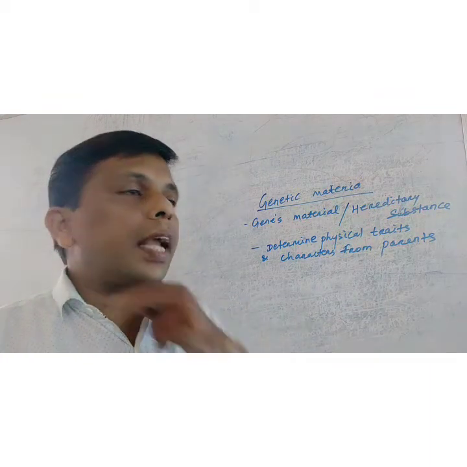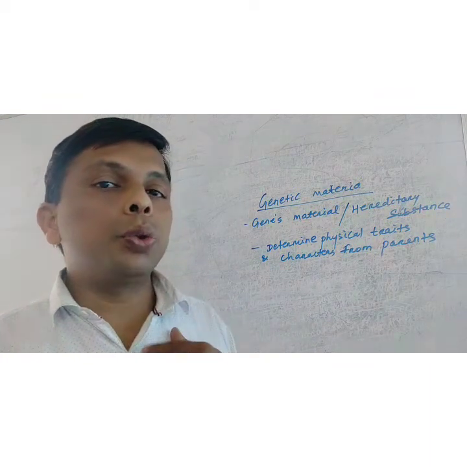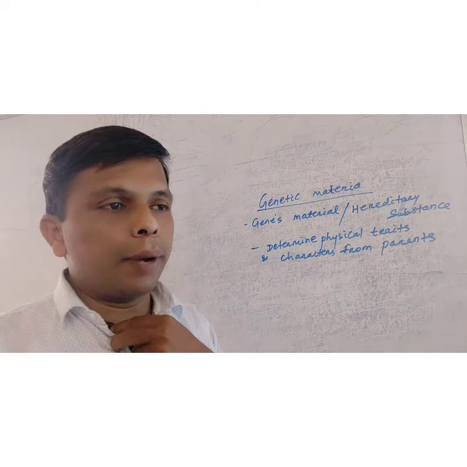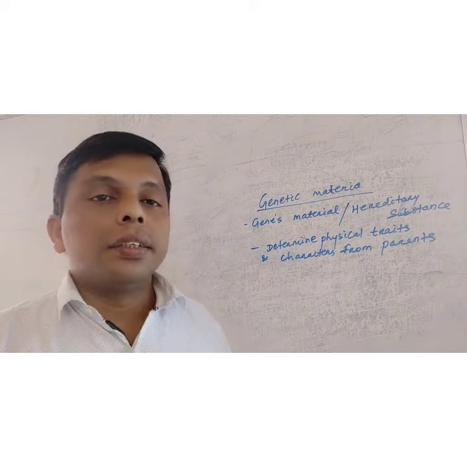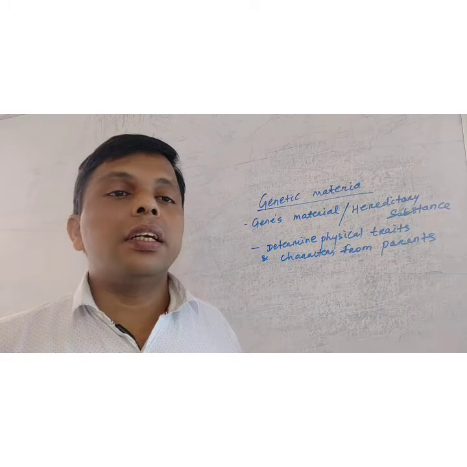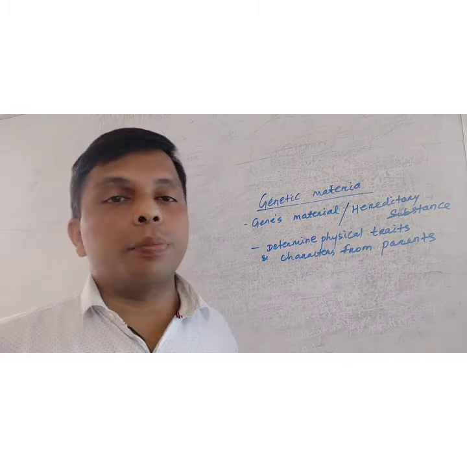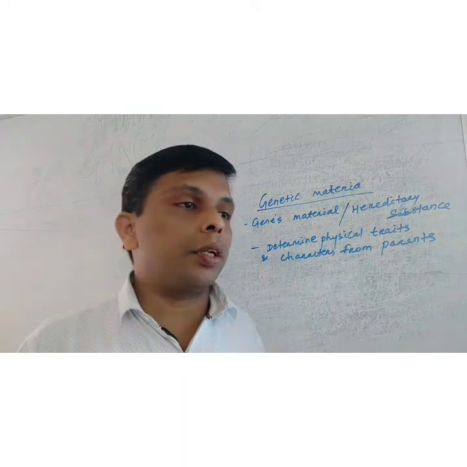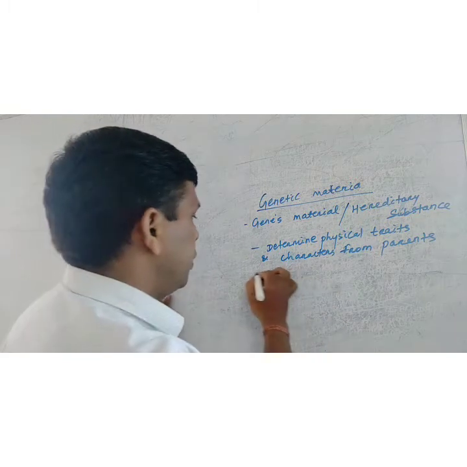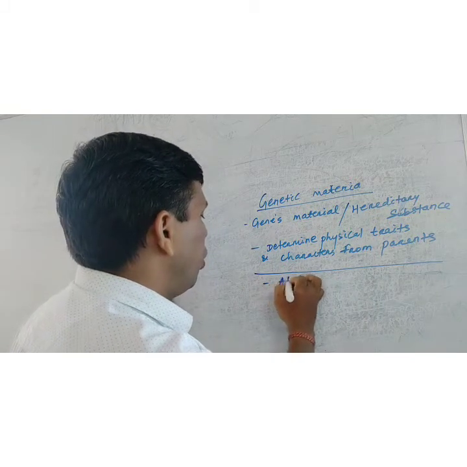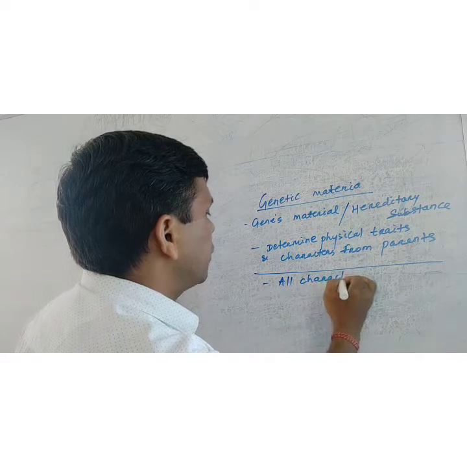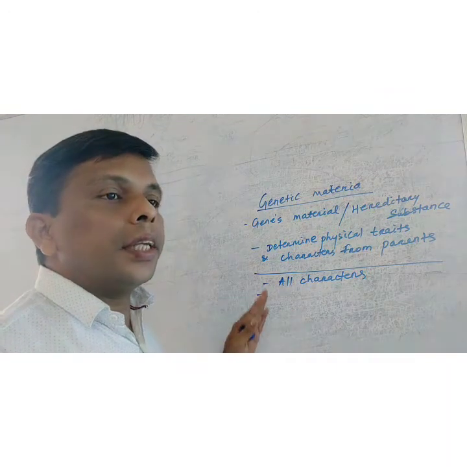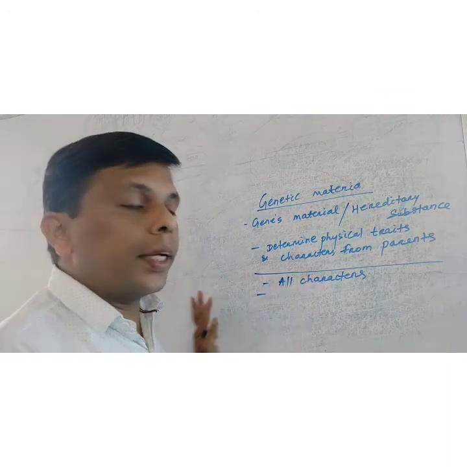Then come to the characters of genetic material. What are the usual characters of genetic material? How do we determine genetic material by its characters? The first character is that it regulates all characters of the individual. The second character is that the genetic material is able to express itself.